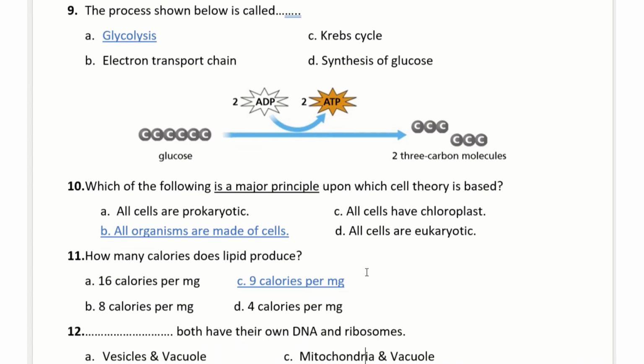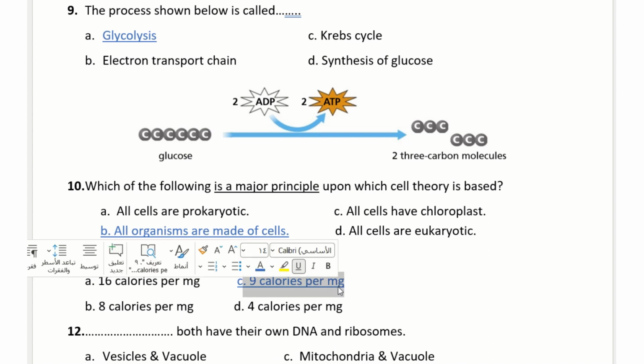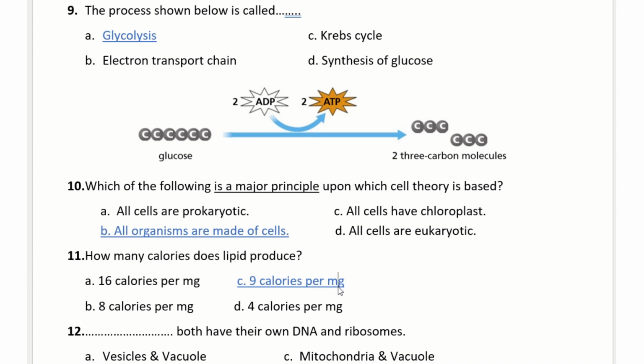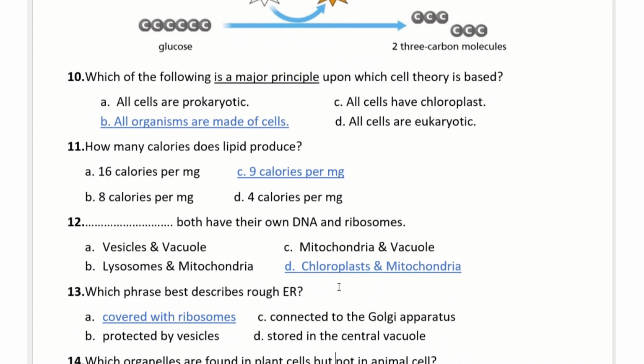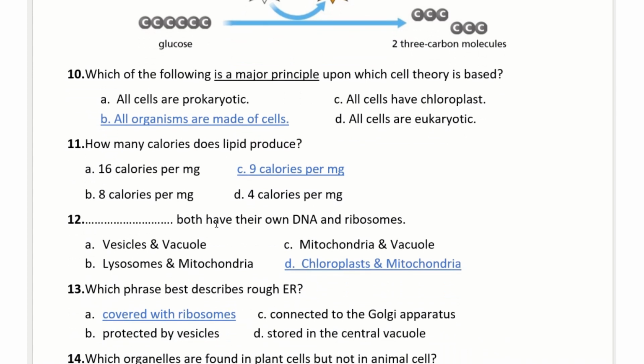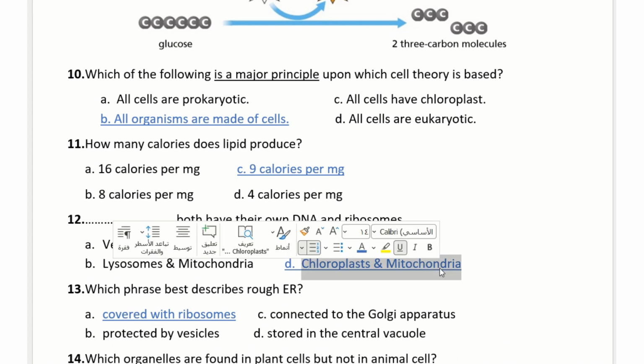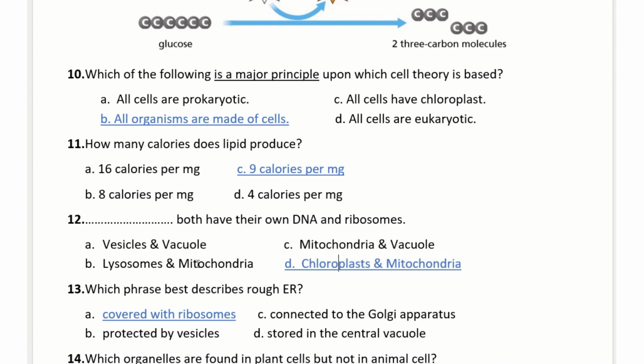Okay, question 11. How many calories does lipid produce? Lipid produces what? 9 calories per milligram. So lipid 9, carbohydrate and protein 4. Okay, blank both have their own DNA in ribosomes, so chloroplast and mitochondria. The ones you have to draw, chloroplast and mitochondria. Okay.